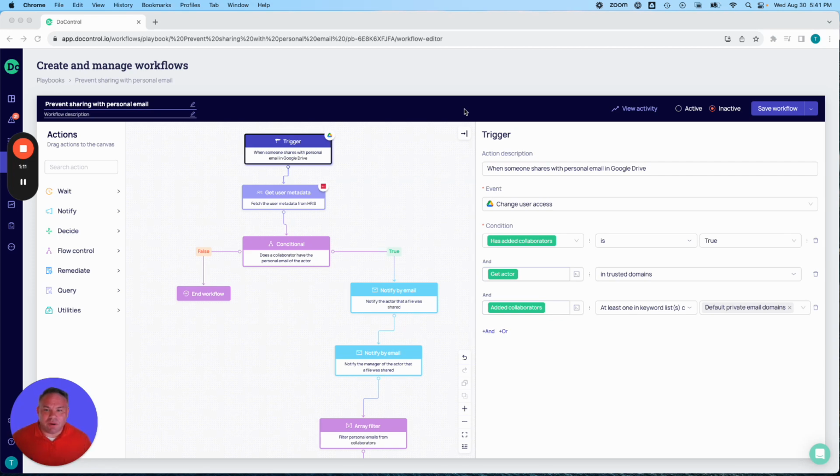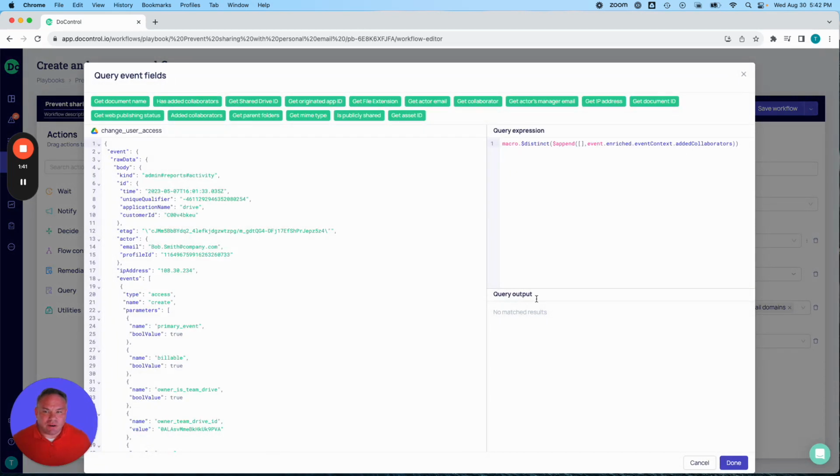So in this workflow, we're looking for sharing of a file, and if the collaborators are in a default private email domain, so Gmail, Outlook.com, things like that. And then we're looking for the actors in trusted domains. Now, so far, that's a pretty standard set of conditions, but here's something else that I could do. I can actually look at this actor, and I'm going to select the actor here,